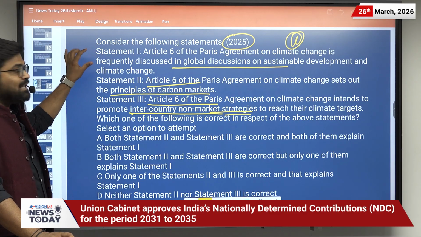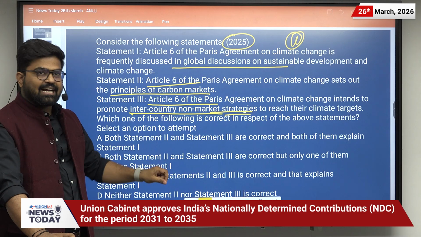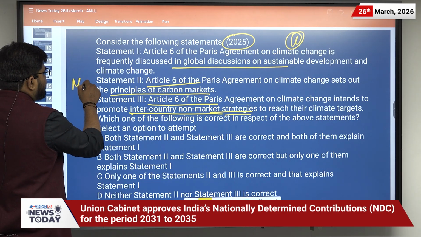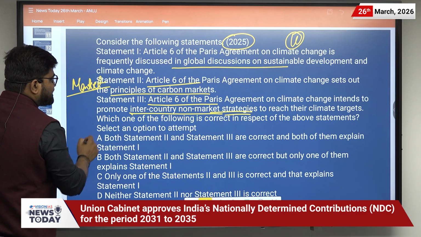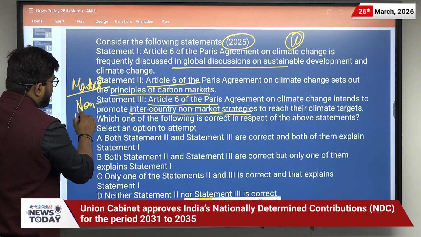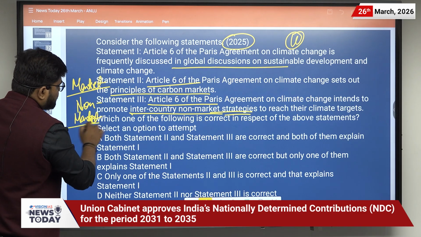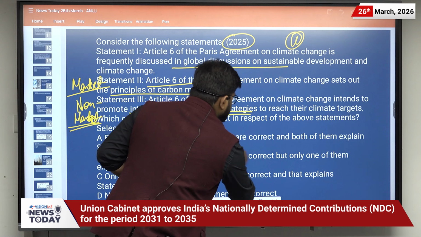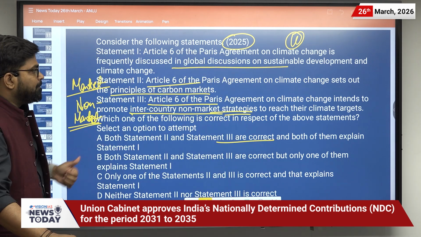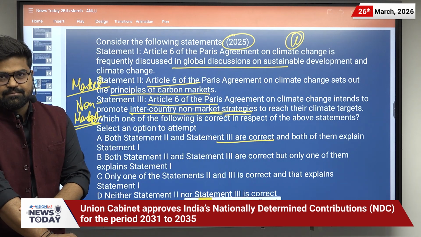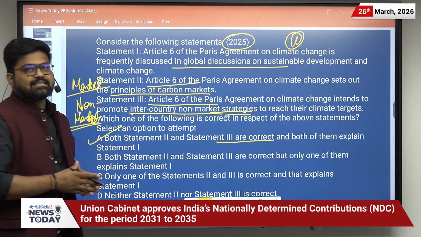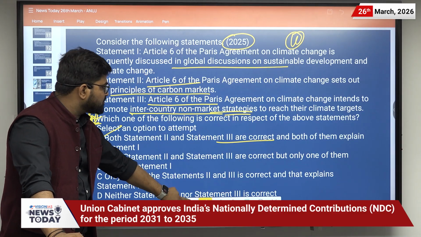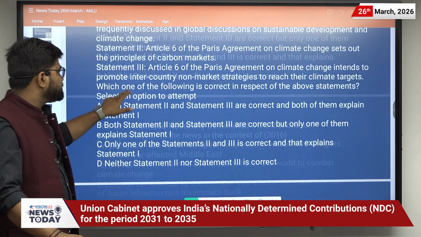So statement 1 is correct, statement 2 is correct, and statement 3 is also correct. It is related to market interventions and it is related to non-market interventions. So the answer would be that both statement 2 and statement 3 are correct, and both of them explain statement 1. This was the answer for the question of 2025, which was related to Article 6 of the Paris Agreement.